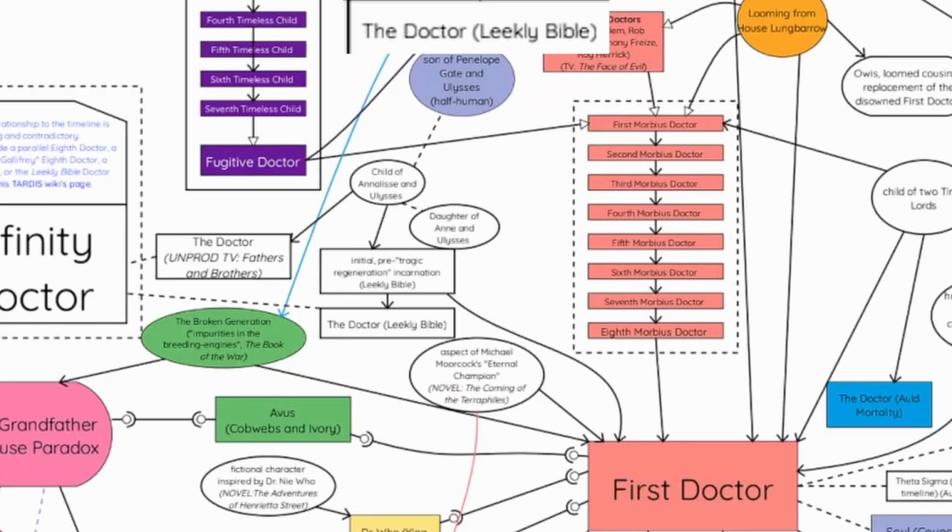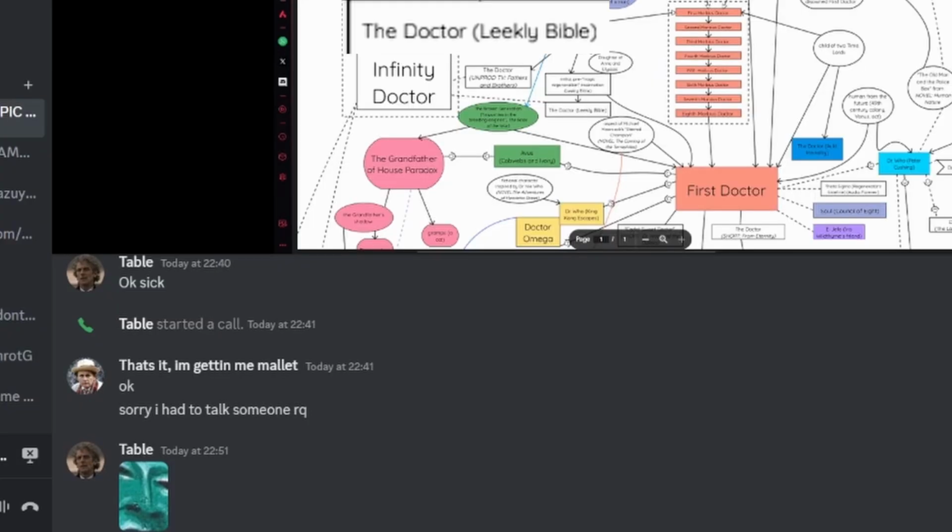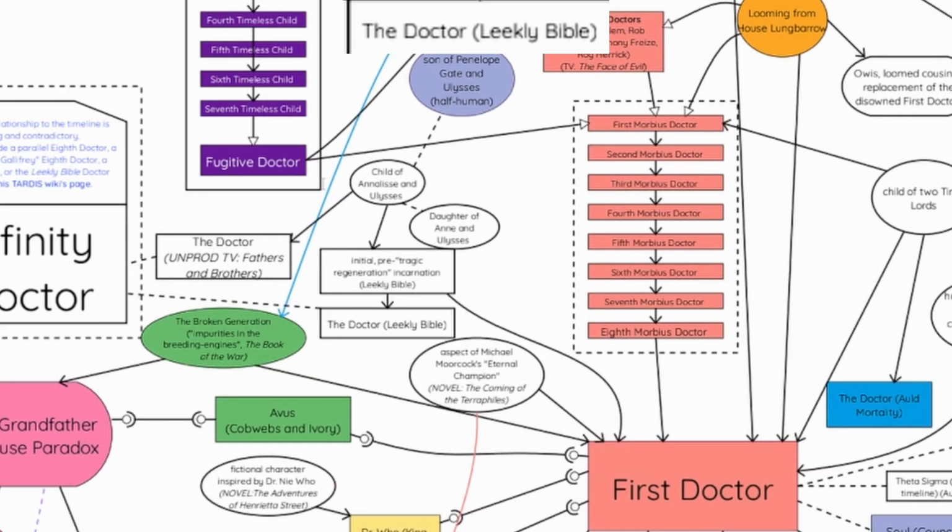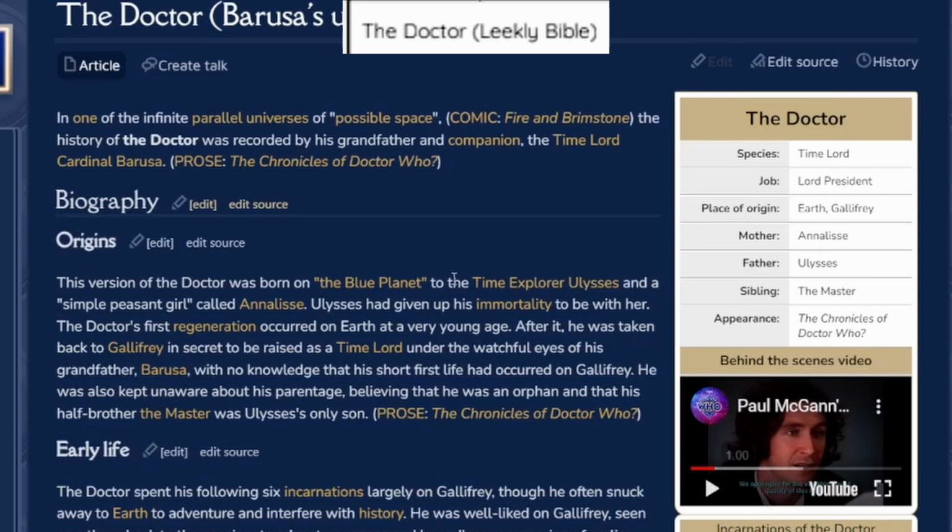And this is the sort of first draft of the Doctor Who movie where Ulysses was his father, and the Doctor and the Master are half brothers, and also next in line to the throne of Gallifrey. And Barusa, who I think was an enemy in some of the novels or the show, maybe the Five Doctors.